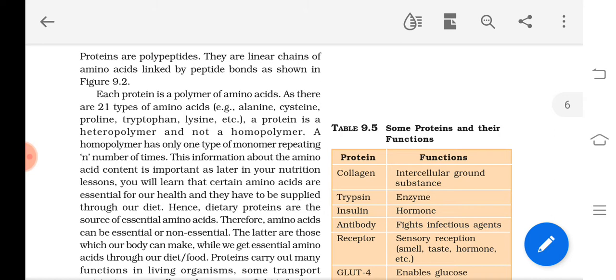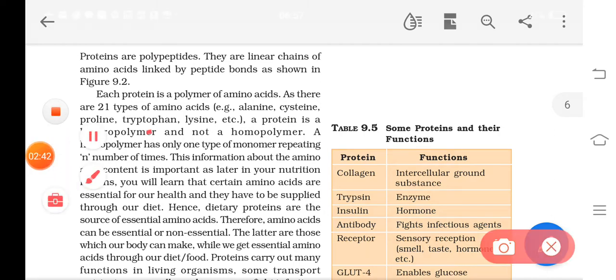As there are 21 various amino acids, like the 26 alphabets in English that can make a number of what? Words. In the same way, with these 21 amino acids in different combinations, they make what? The proteins. Clear? So protein is a heteropolymer.